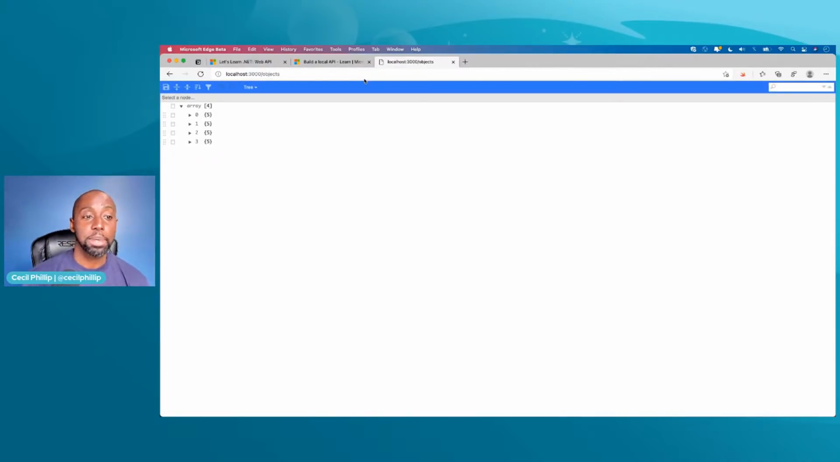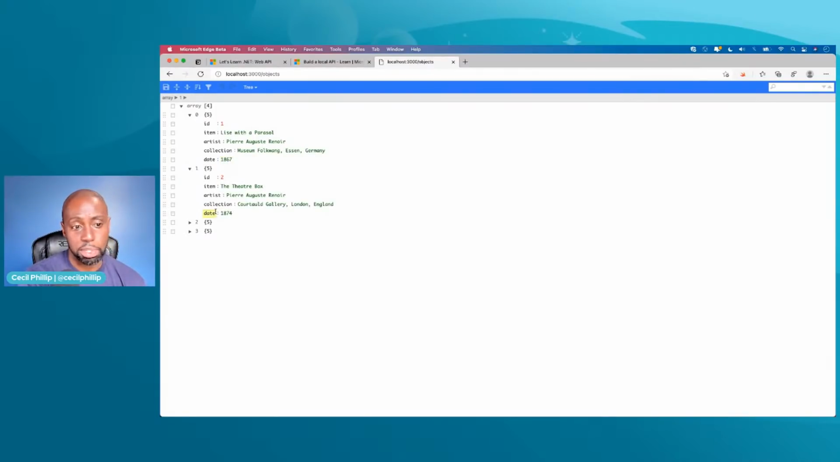All right, so when I hit objects, what it's doing is returning that response back from my API. Now, if I open some of these little objects that are inside of here, you can see some of that data, like some museum information is what this looks like. There are some dates in here and so on and so forth.